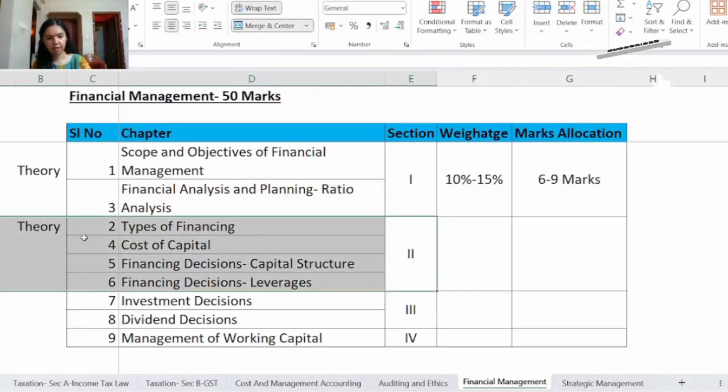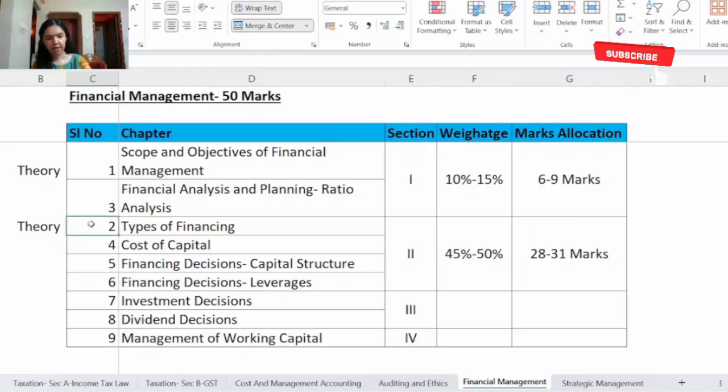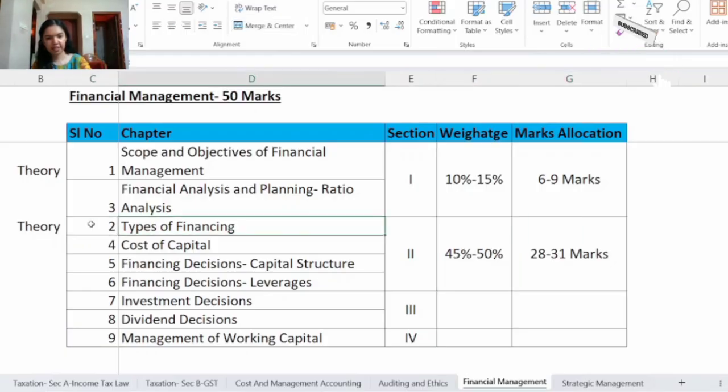So this has chapter number 2, chapter 4 to chapter 6. So the weightage for this is 45% to 50%, and the marks allotted are 28 marks to 31 marks. So first we have chapter 2, types of financing. So basically this is also a theoretical chapter. So let's see some important topics in this. So the important topics are financial sources.